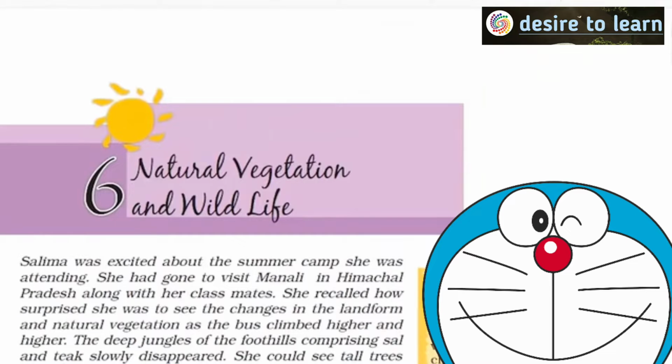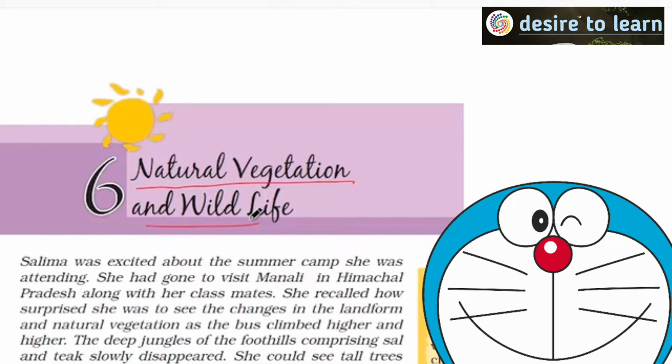The next chapter that we need to read is with respect to natural vegetation and wildlife. As the name itself indicates, it has relation with environment and ecology. In environment and ecology, you will be reading about different forests that are present in India. But here, we are looking at a broad classification of forests, and information here is very less.